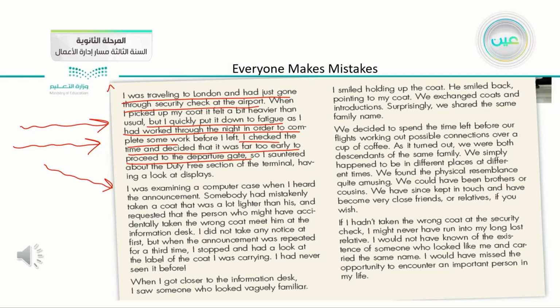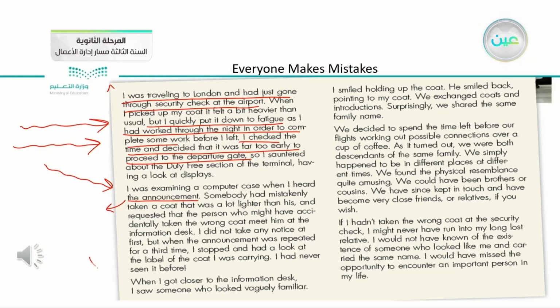After that, you can, in the second paragraph, start by mentioning how you realized your mistake or how this mistake happened. Here, he started with, "I was examining a computer case when I heard the announcement." So the announcement is the bell that told him about his mistake.